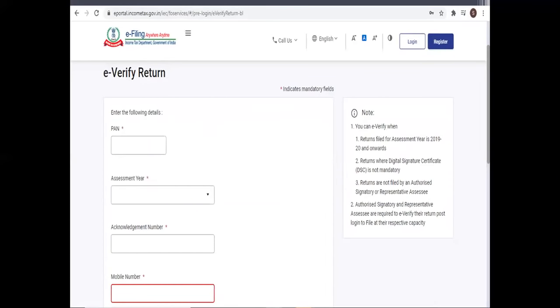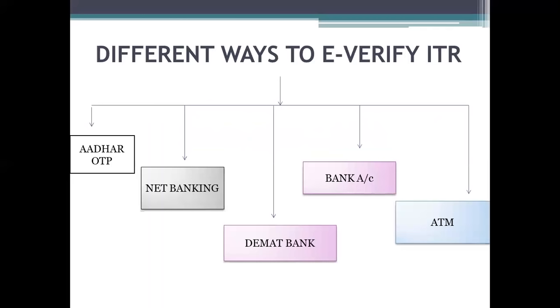In this screen, you will have to enter the PAN, assessment year, and acknowledgement number of that particular ITR which was filed earlier, but was pending for e-verification or was supposed to be e-verified later. And of course, you have to enter the mobile number. After this, you will receive an OTP on your mobile, which needs to be entered in the next screen. After the OTP verification is done, you will be directed to the next page.